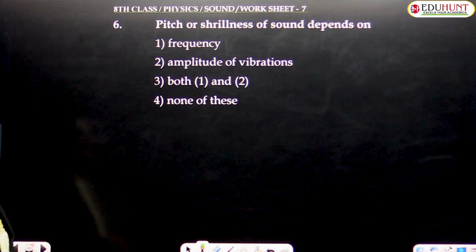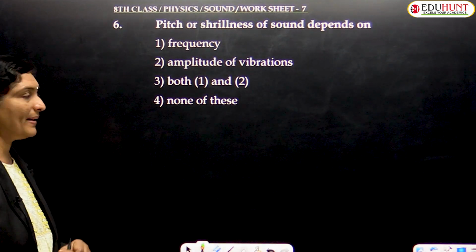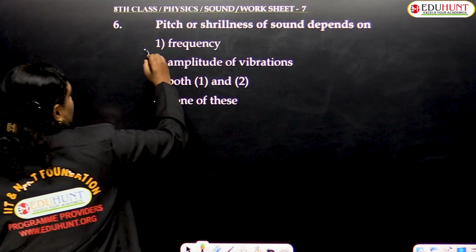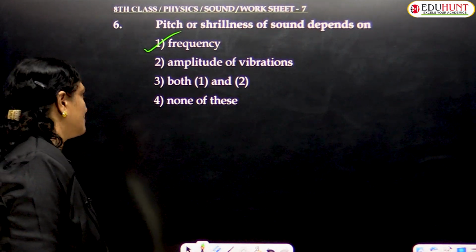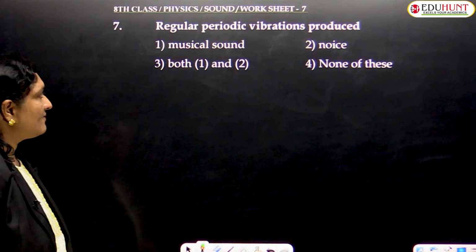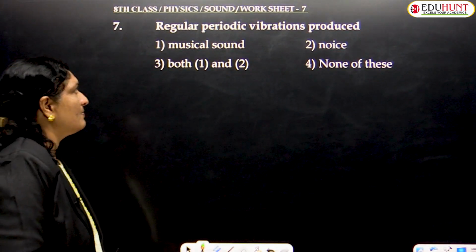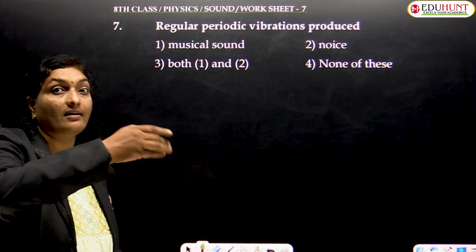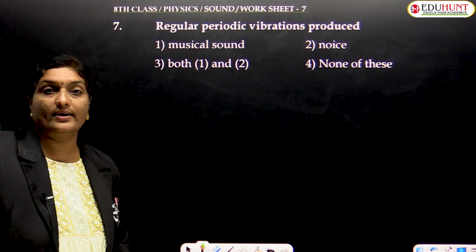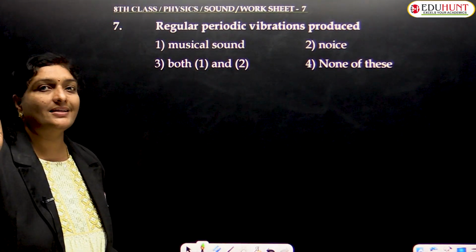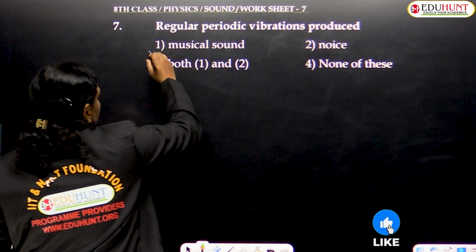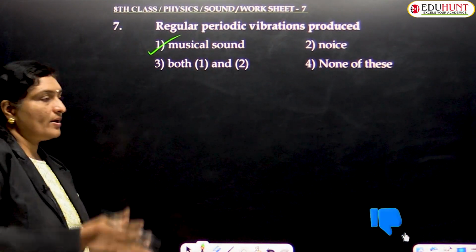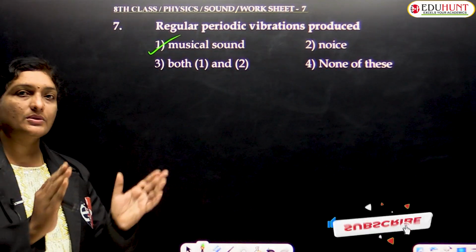Now the sixth question. Pitch or shrillness of sound depends on frequency, not on amplitude of vibration. So the first option is correct. Moving to the seventh question. Regular periodic vibration produces regular, systematic sequence. It produces a pleasant sound. Pleasant sound means musical sound. So it's not noise, it's a musical sound. The regular periodic vibrations produce musical sound.